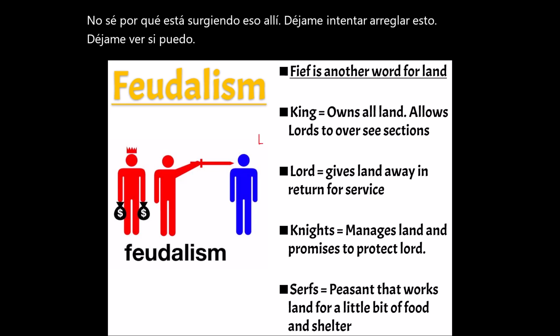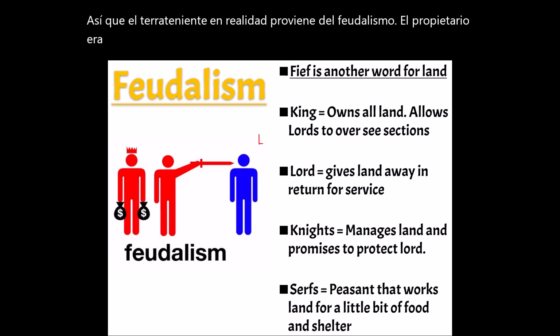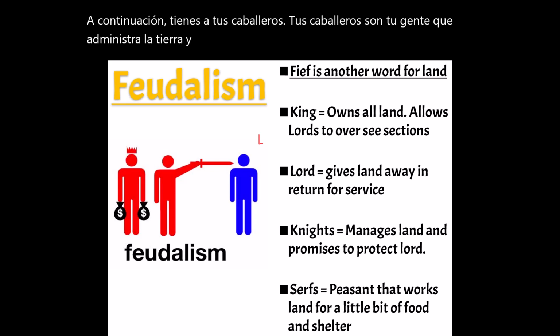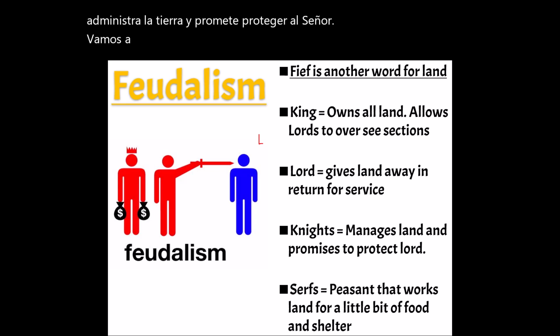So landlord actually comes from feudalism. The landlord was the lord of the land that you lived on. Next, you have your knights. Your knights are your people who manage the land and promise to protect the lord. We're going to have a visual in the next slide so you can see what it looks like.